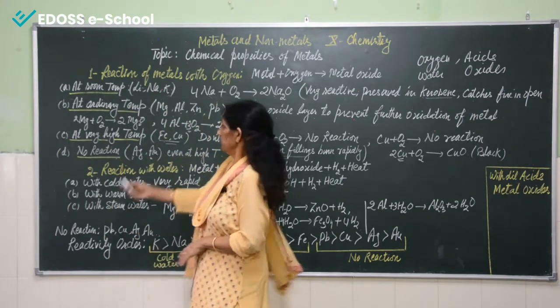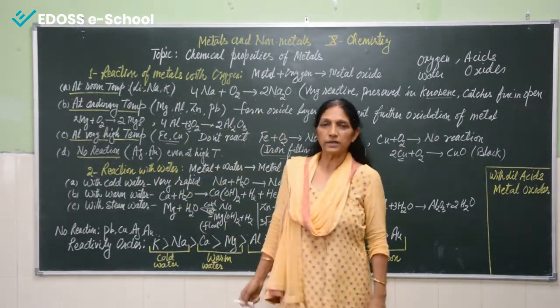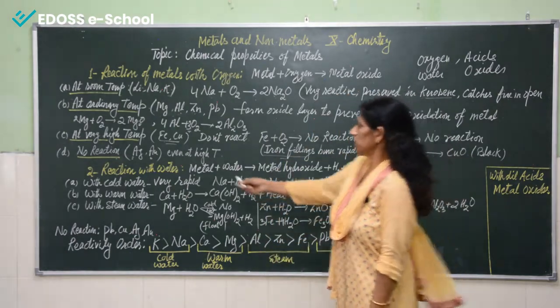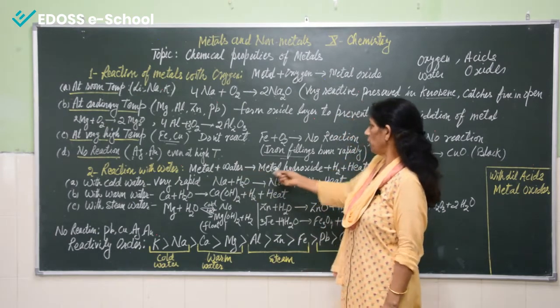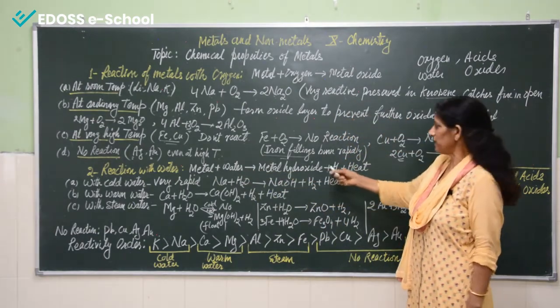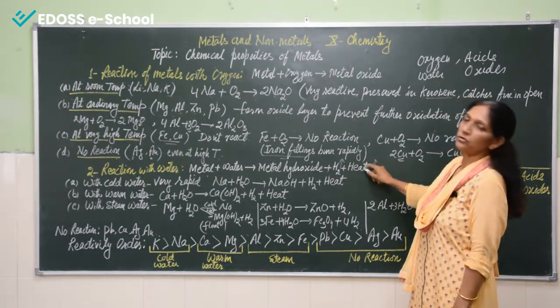Now the second reaction is the reaction with water. How do metals react with water? We can see here, when a metal comes in contact with water, it forms metal oxide or hydroxide, hydrogen gas is given out, and a lot of heat is also evolved.